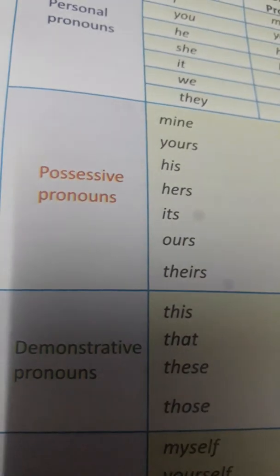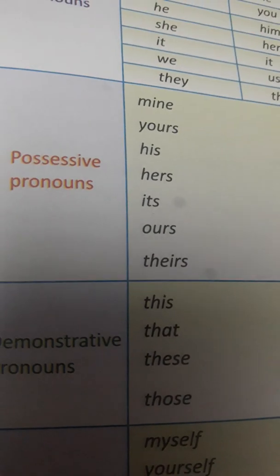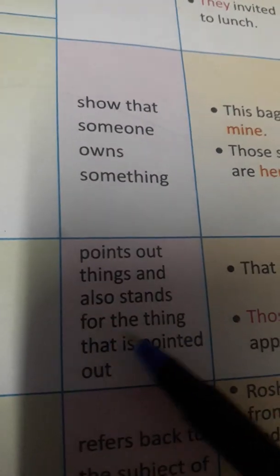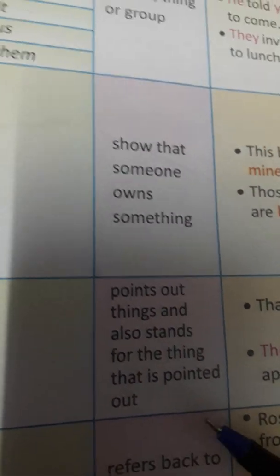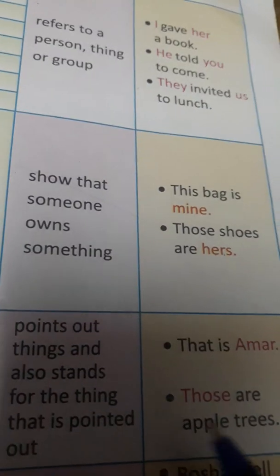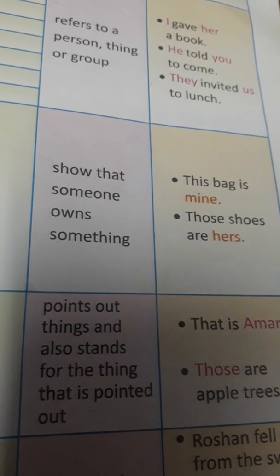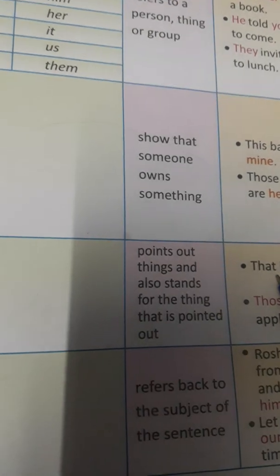Now the third type is the demonstrative pronoun. So what is a demonstrative pronoun? Demonstrative pronouns are pronouns which are used to point out things, and also stand for the thing that is pointed out. For example, here you can see: that is Amar. So here, what is that? That is a demonstrative pronoun. Those are apple trees. So what is those here? Those is a demonstrative pronoun. You can take some other examples also.